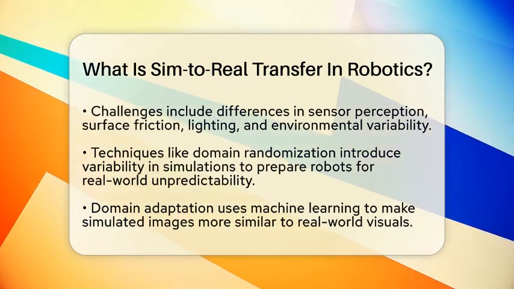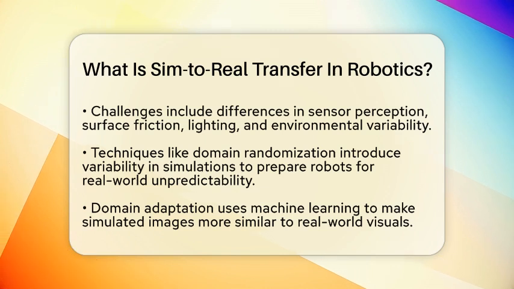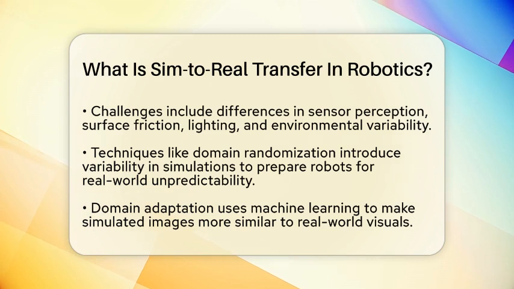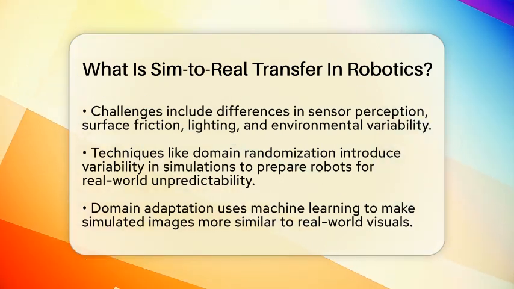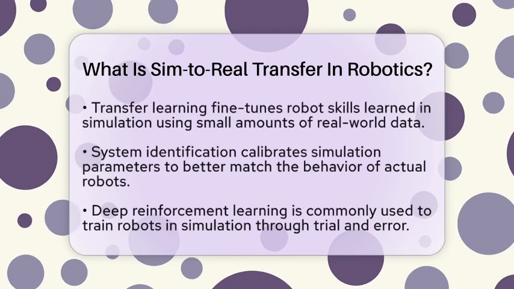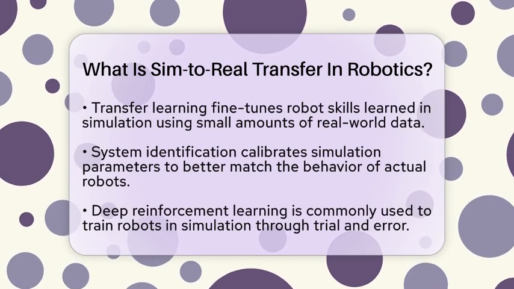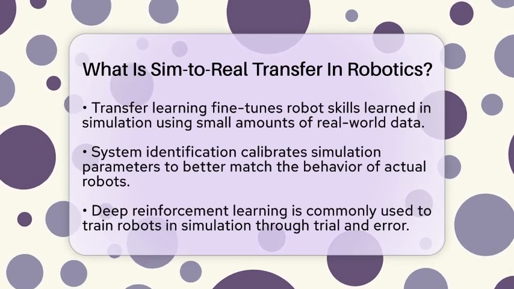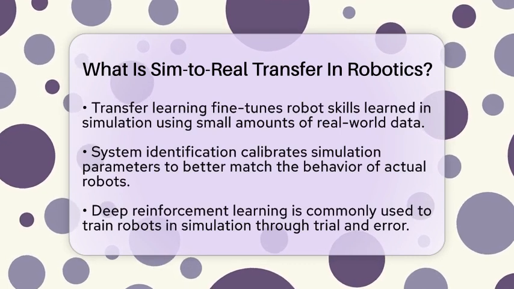This means changing simulation settings randomly during training, such as textures or lighting, so robots learn to handle many different situations. They also use domain adaptation, which adjusts simulated images to look more like real ones using machine learning models. Transfer learning helps by taking skills learned in simulation and fine-tuning them with a little real-world data. System identification involves making the simulation match the real robot's behavior more closely by calibrating sensors and physics models.